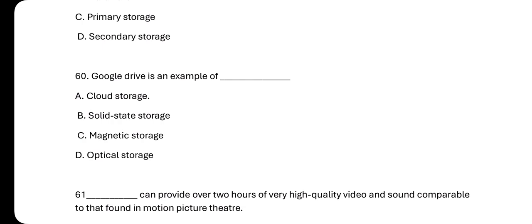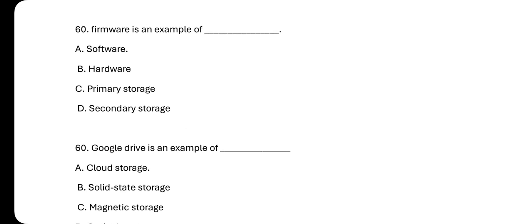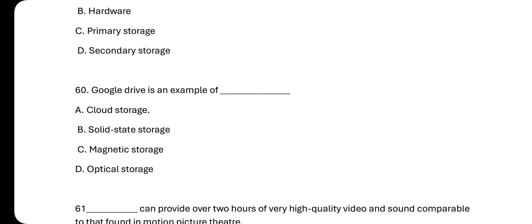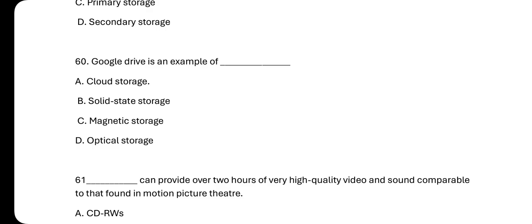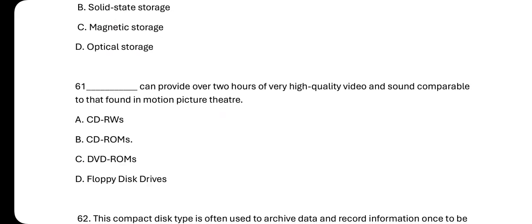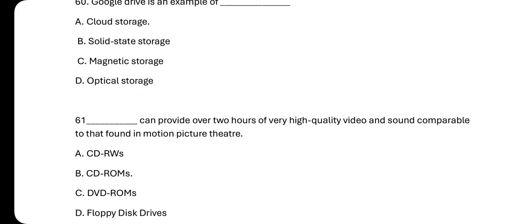Number 60. Okay, so Google Drive is an example of: A, cloud storage; B, solid state storage; C, magnetic storage; and then D, optical storage. The answer is A, cloud storage, right? So Google Drive is an example of cloud storage.